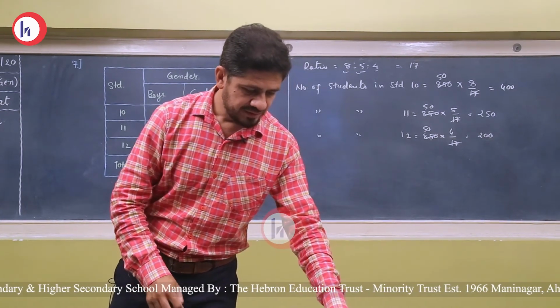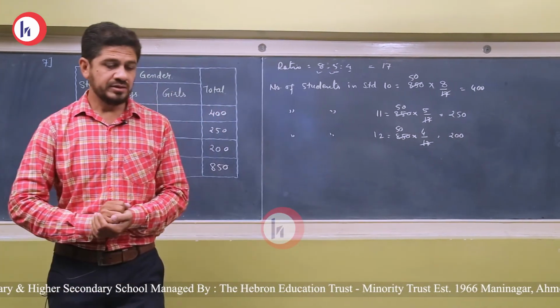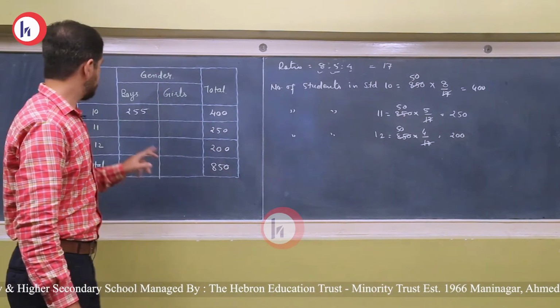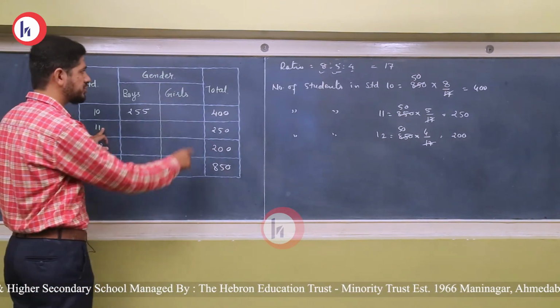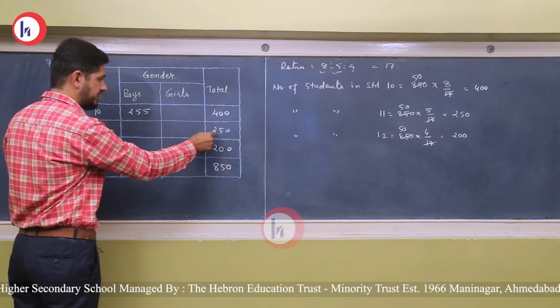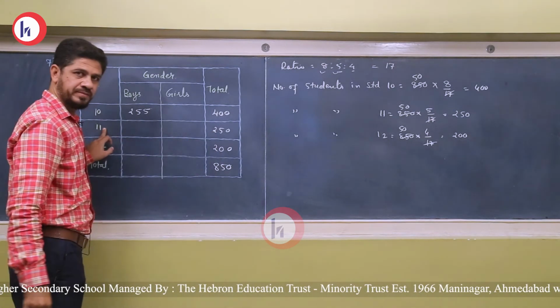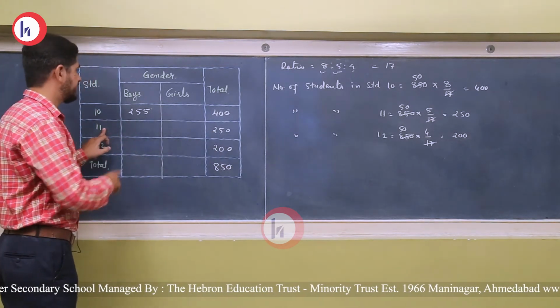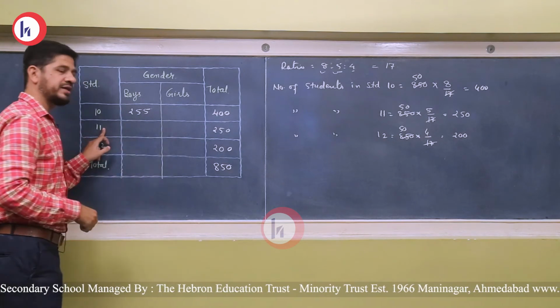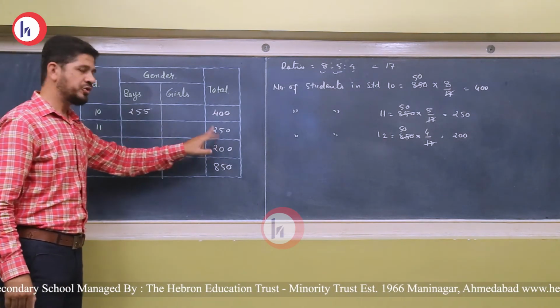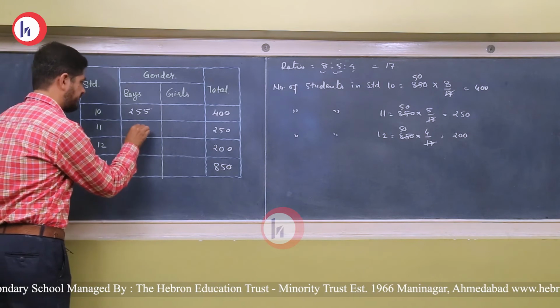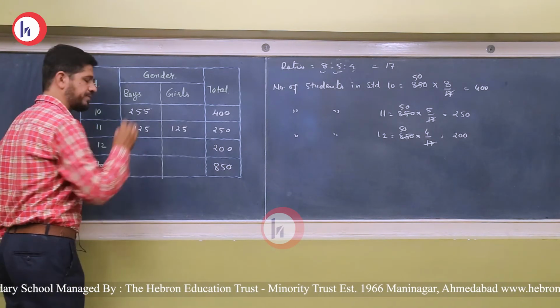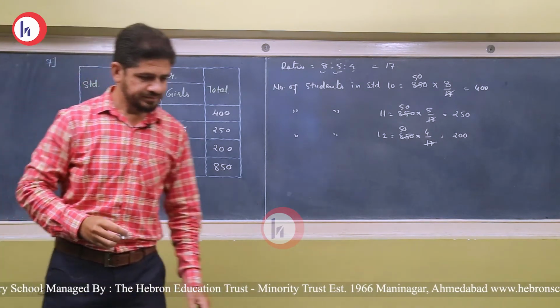In 11th standard, the number of boys and girls are equal. In standard 11, the total number of students is 250. Now it says that the number of boys and the number of girls are equal. So we will divide this value into two equal parts. So 125 and 125. Next one.